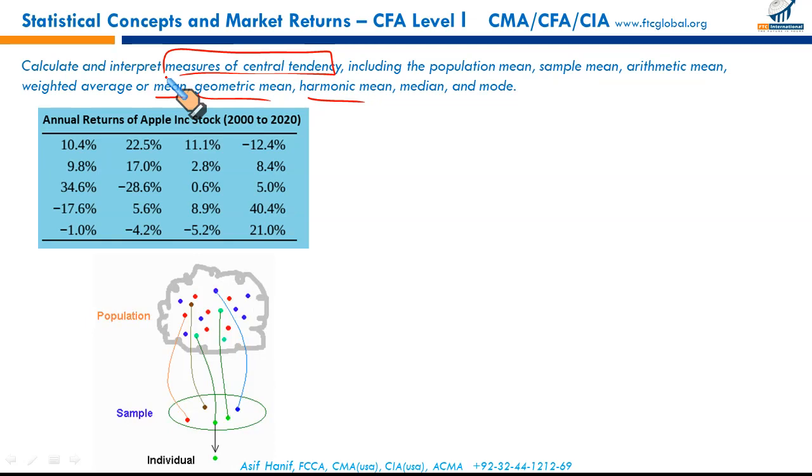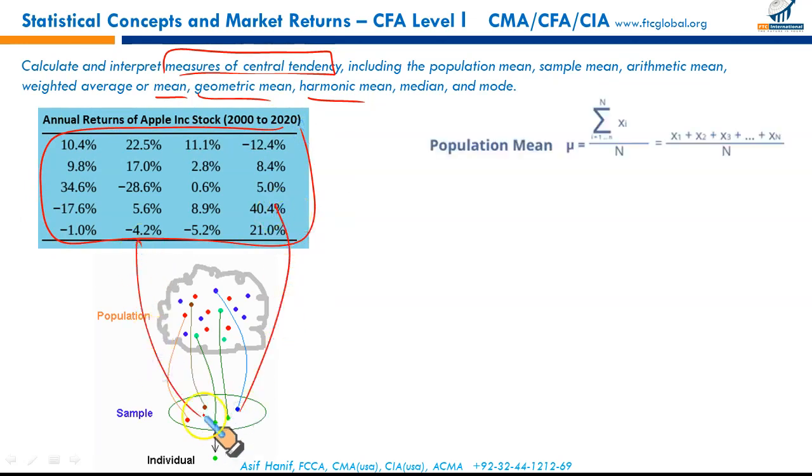First, this whole data represents your population, and we have selected some samples out of it. The first measure is the population mean. This is the whole set of data in the population. There are 20 items: x1, x2, x3, and there are 20 returns. Adding all these returns and dividing by 20 gives you a result of 6.455%. This represents the population mean: adding up all these results and dividing by the number of data elements.